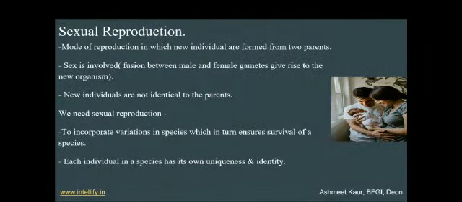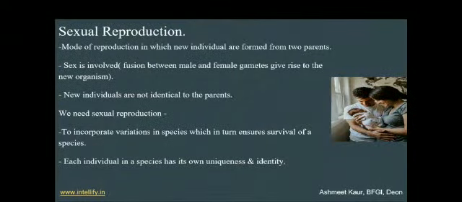New individuals are not identical to the parents. As we can see in our own case, we are not copies of our parents. There are some kinds of variations in us too. This is how we are not identical to the parents.